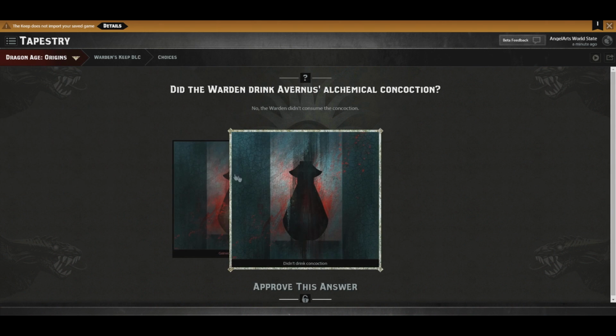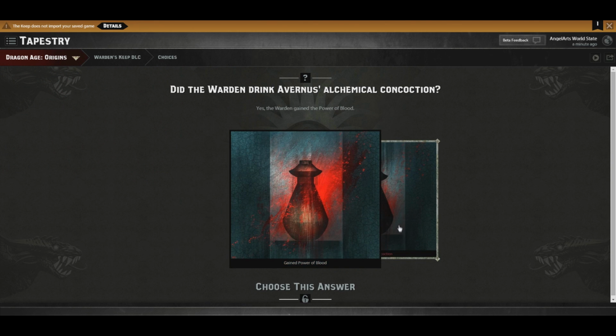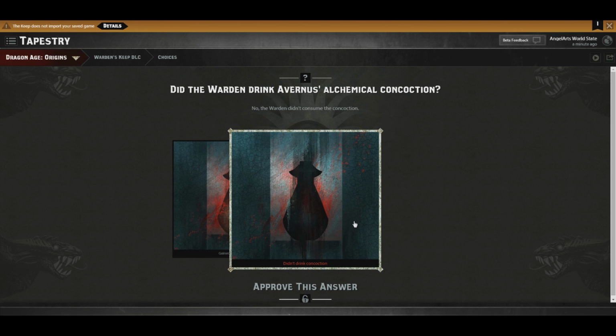Did the Warden drink Avernus's alchemical concoction? Angelus did not, actually. He made a conscious decision not to because, as a spirit eater, if you remember, he felt like he already had enough controversial magics within him, so he didn't want to add any more. He wasn't just going to start drinking a random concoction just because he would get more powerful, because that's not Angelus's motivation. His motivation is not to become more powerful, so no.